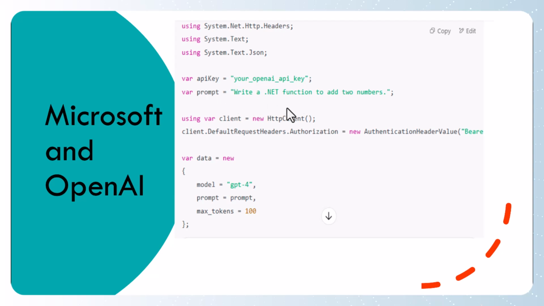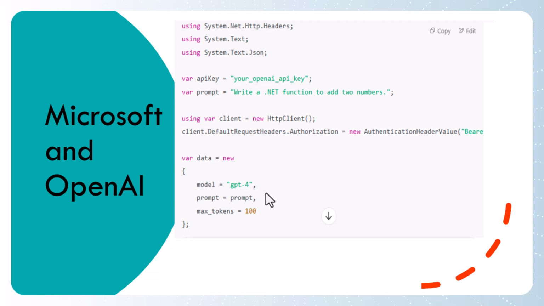You can ask a question that you store in a variable, and you just call, and with that you have to pass some data, what model you are going to use from the OpenAI API, and prompt and tokens, those configurations you need to apply. When you run, it will call the OpenAI model, the model name is GPT-4, and it will give the response for write a .NET function to add two numbers. Like that we can integrate our .NET application with OpenAI models.